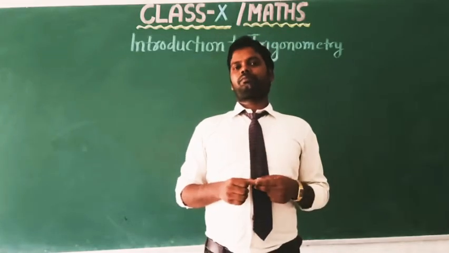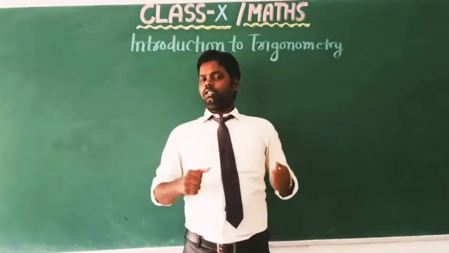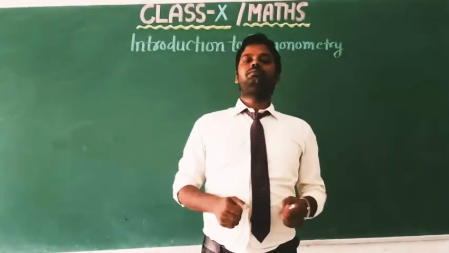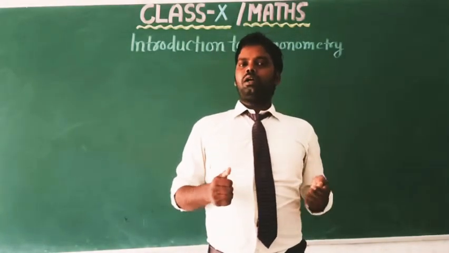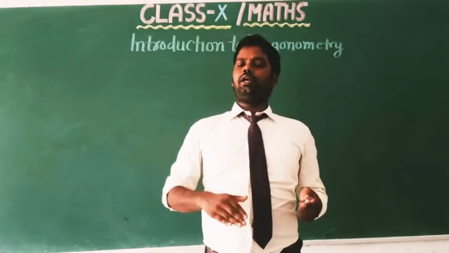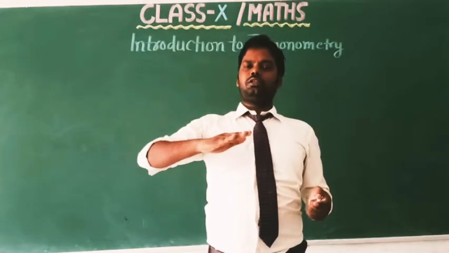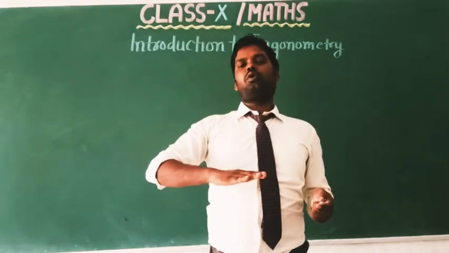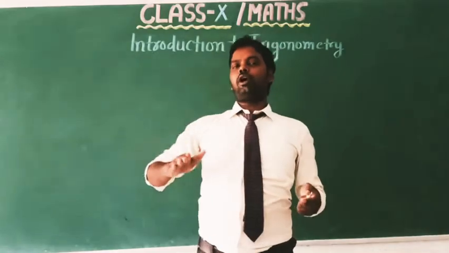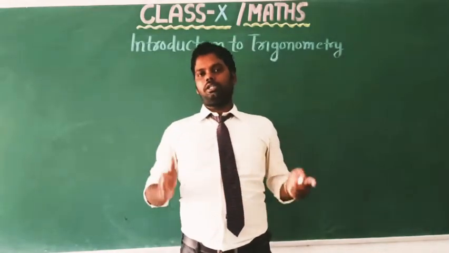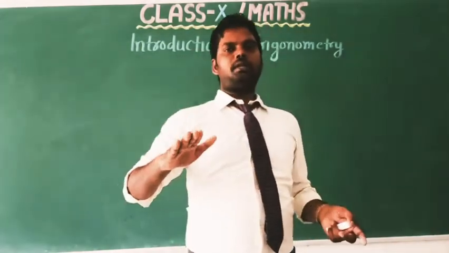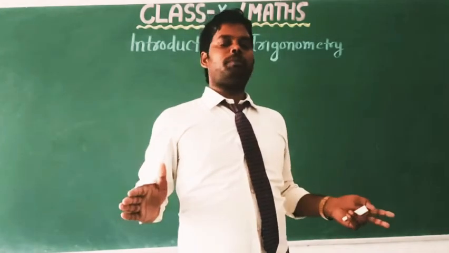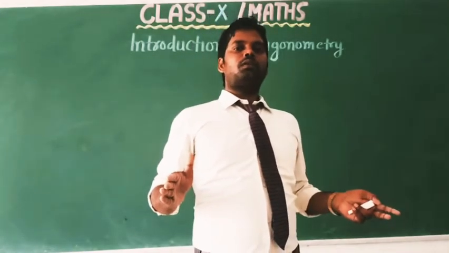In this case, if the height where the person is sitting is known, then can you find the distance of the river without actually measuring it?